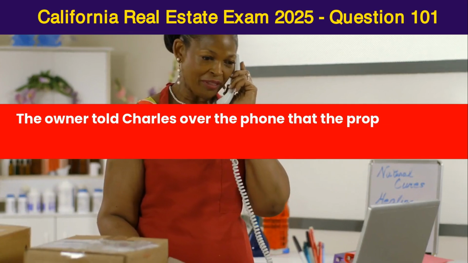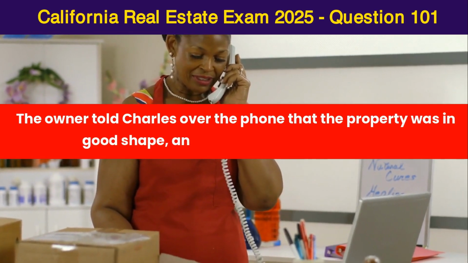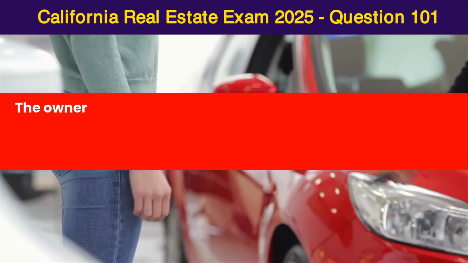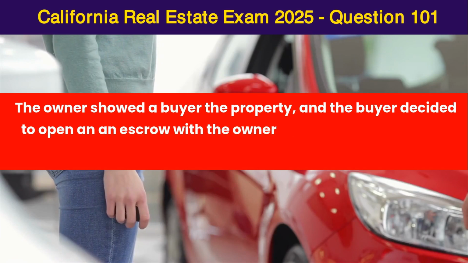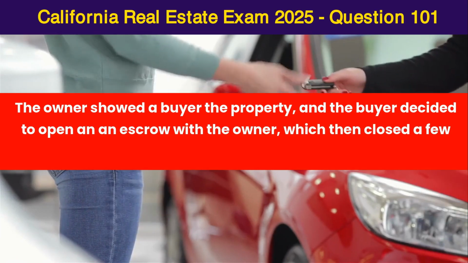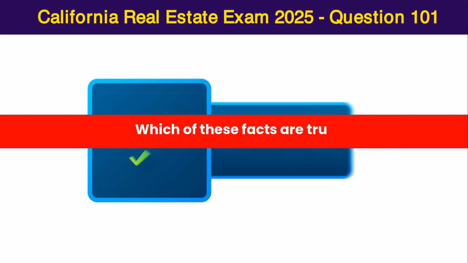The owner told Charles over the phone that the property was in good shape, and Charles never inspected it. The owner showed a buyer the property, and the buyer decided to open an escrow with the owner, which then closed a few months later. Which of these facts are true?